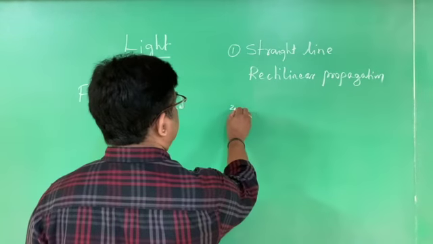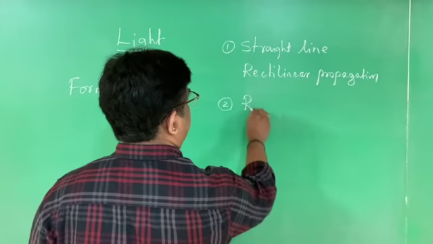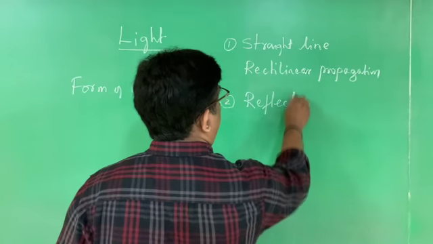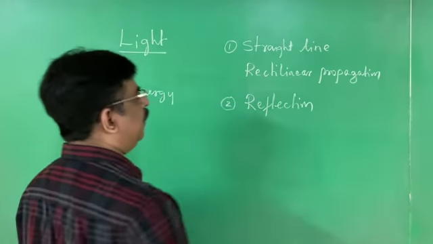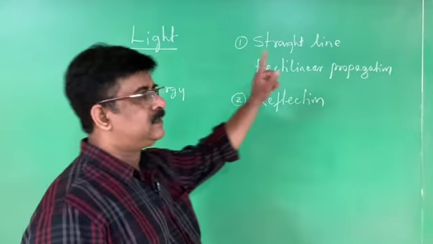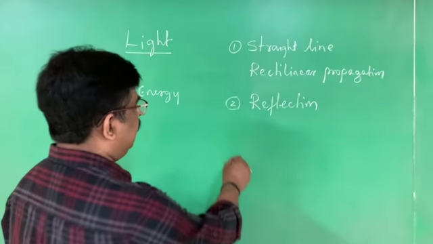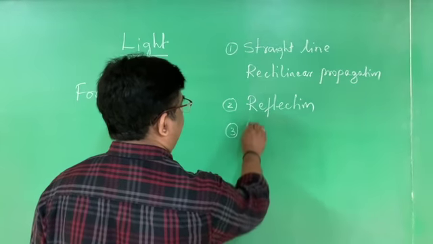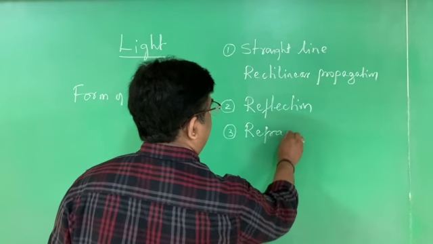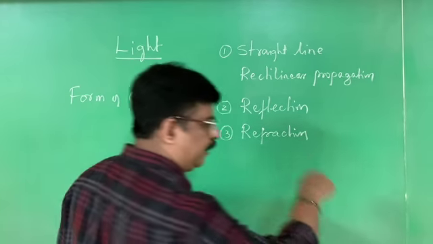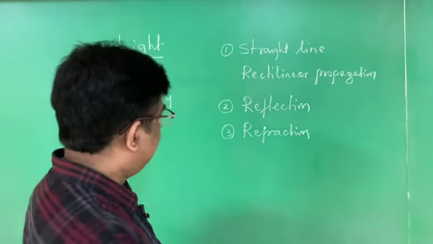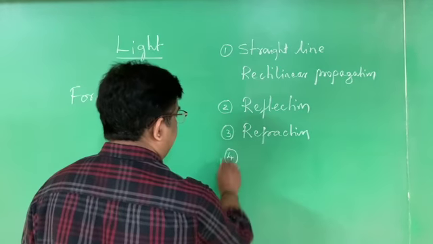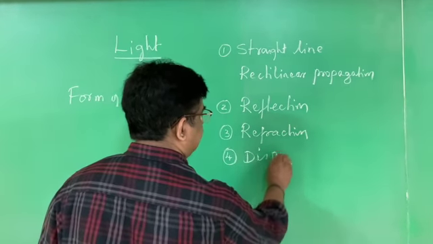Light undergoes a property called reflection. We study about this property of light this year. Light exhibits the property of refraction. This also we are going to learn this year. Then light exhibits the property of dispersion.